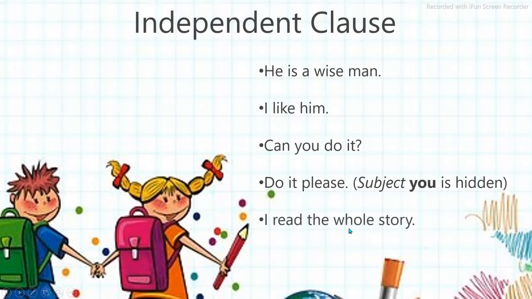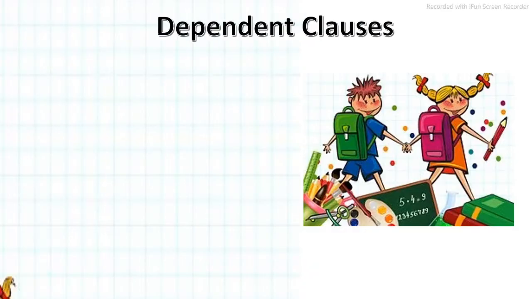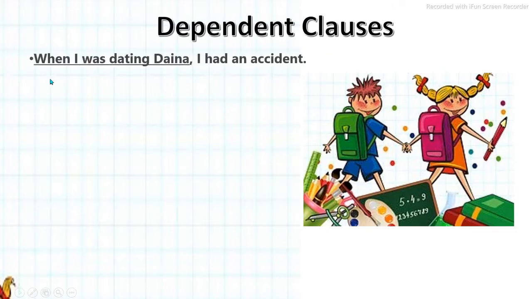Next, I read the whole story. So I is the subject, read is the finite verb, and it's a complete thought. So again it's called an independent clause. Now let's take a look at the dependent clauses. In dependent clauses we know that it does not have its own sense. It has to be dependent on the main clause or the independent clause.